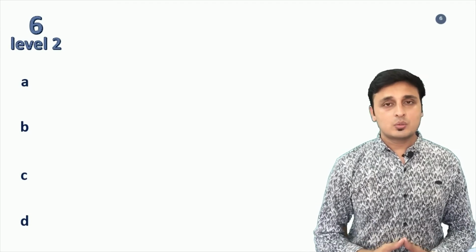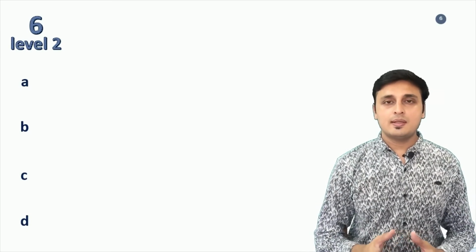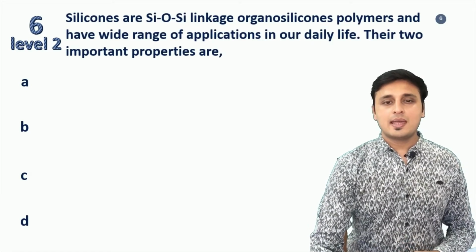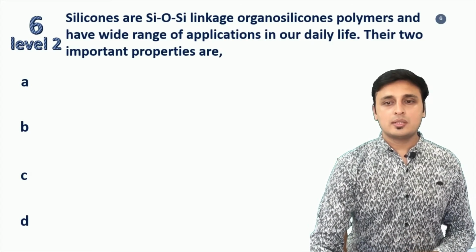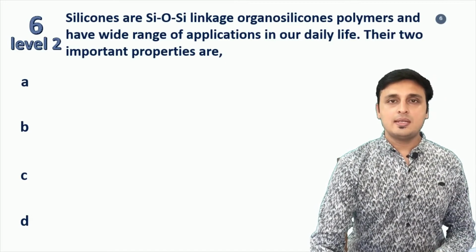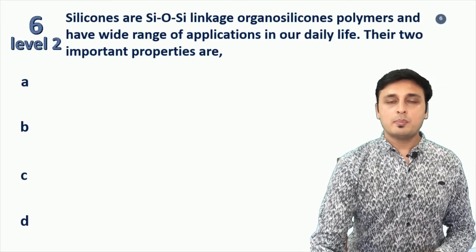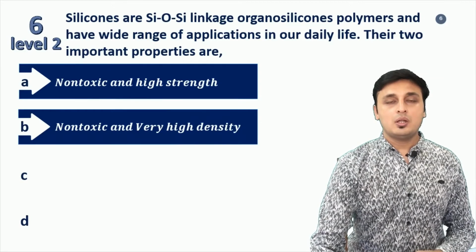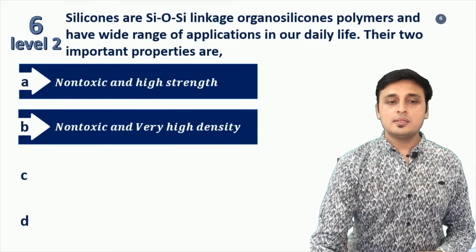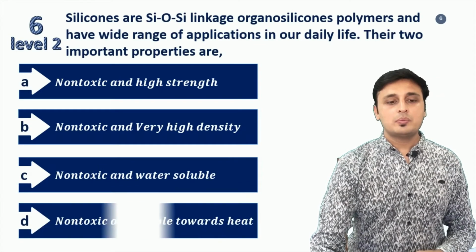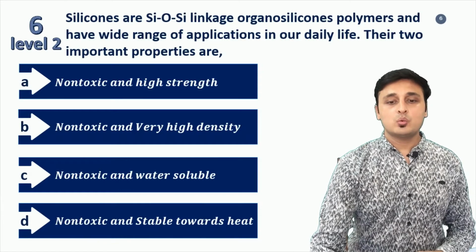Now presenting the sixth question of the show, question 6, level 2. The question is: silicones have Si-O-Si linkage, are organosilicon polymers, and have a wide range of applications in our daily life. The two important properties are: option A, non-toxic and high strength; option B, non-toxic and very high density; option C, non-toxic and water soluble; option D, non-toxic and stable towards heat.